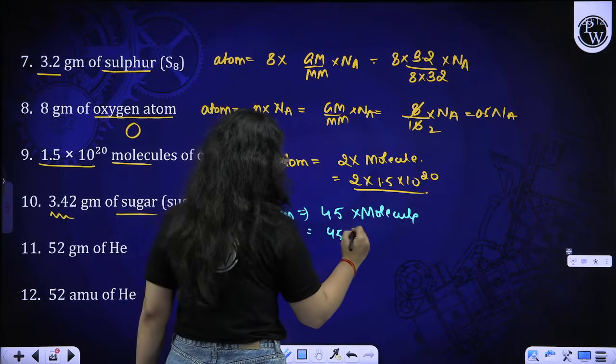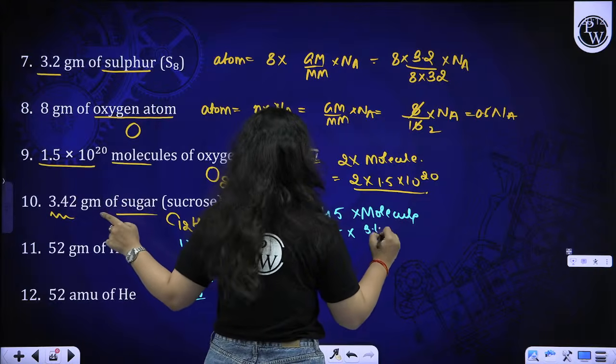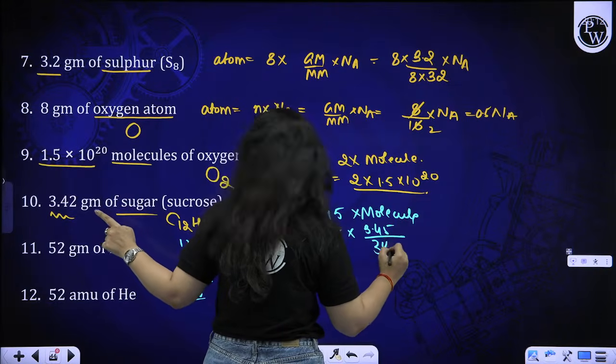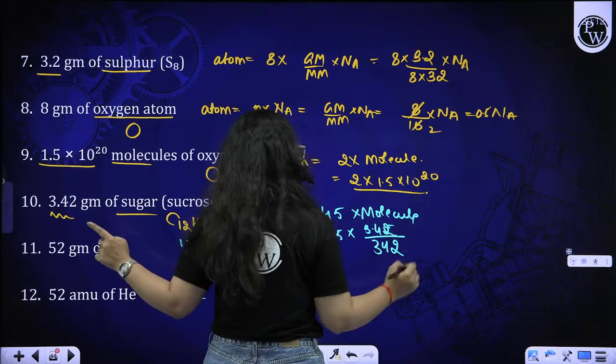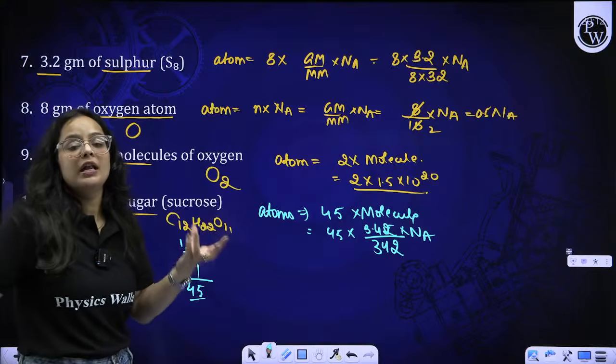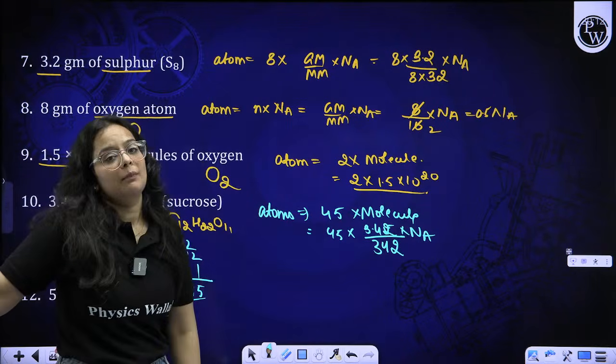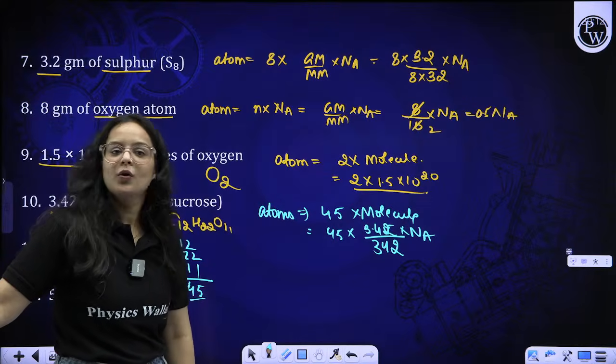Now how to get the number of molecules? We are having the mass given to you. So given mass by molar mass 342, into Na will be the number of molecules, and if you multiply the molecules with the atomicity, that means number of atoms, you will get the total number of atoms. Okay.